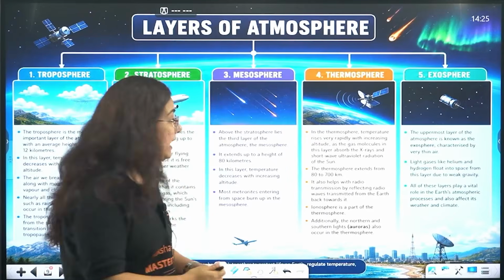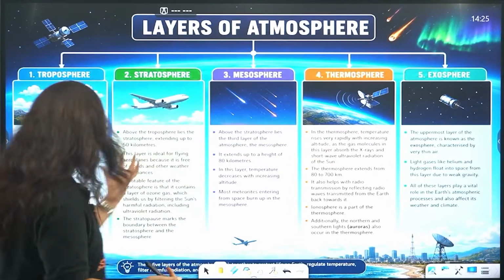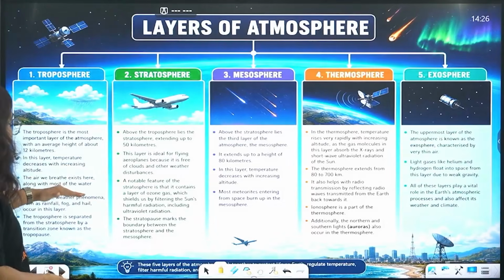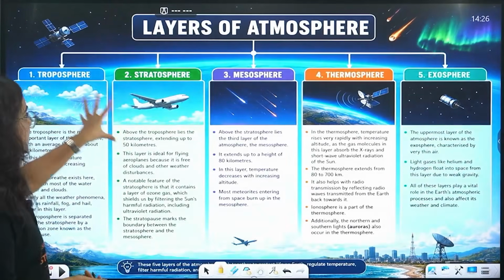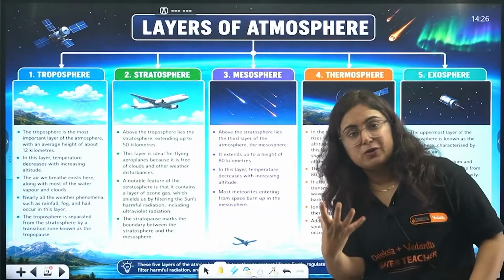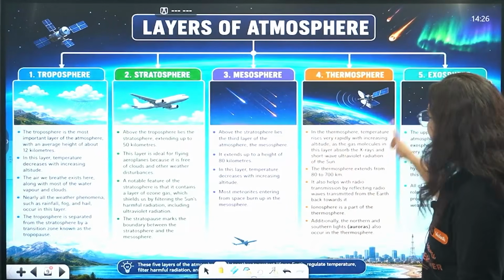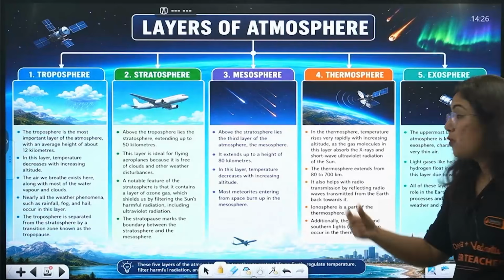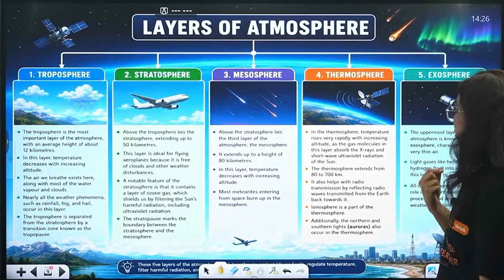Yes. Beta, here it is an exception. When we were moving in altitude in the troposphere, stratosphere and mesosphere, one thing was common, that the temperature was dropping. But here in the thermosphere, the temperature rises very rapidly with the increasing altitude. Why?